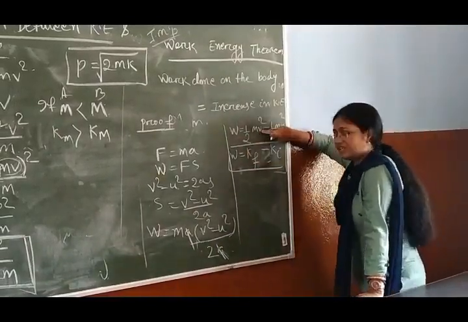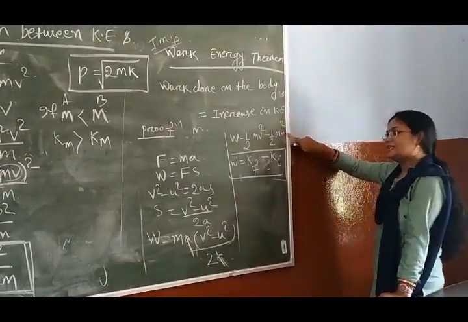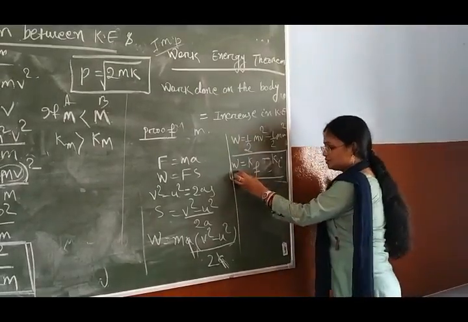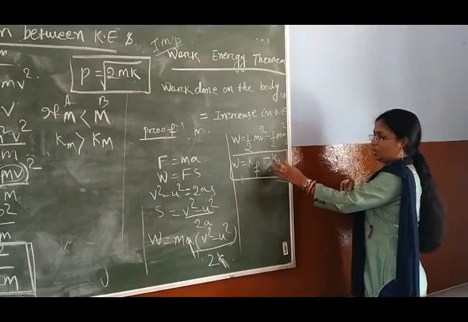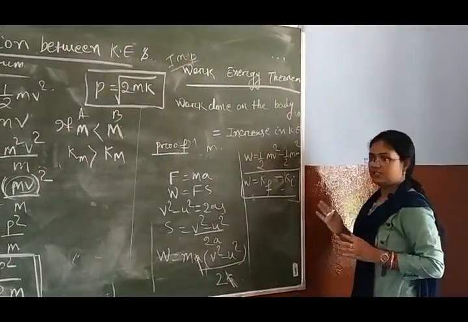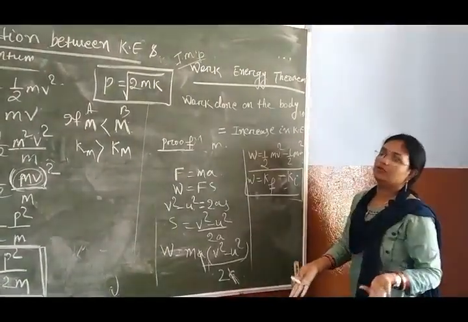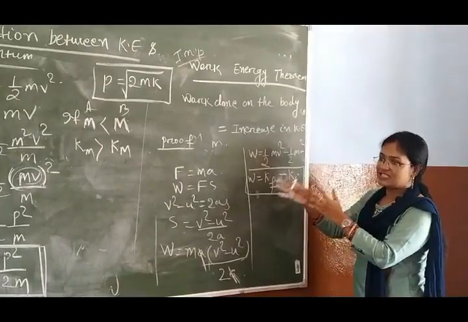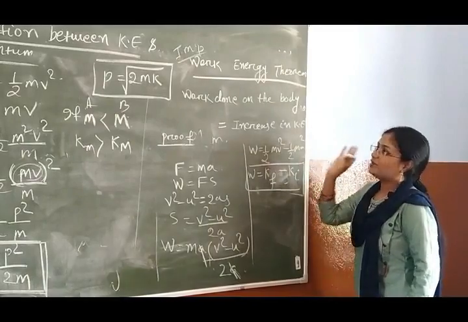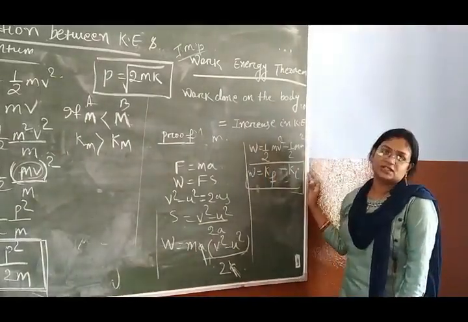So half mv square, v is your final velocity, so this is your final kinetic energy. u is your initial velocity, so this is your initial kinetic energy. So work done is equal to the increase in kinetic energy or change in kinetic energy. I hope you have understood this work energy theorem. Whatever work you have given, that work is converted to energy. You know that energy is your ability to do work, so for energy you have to find out work first. This is your work energy theorem.